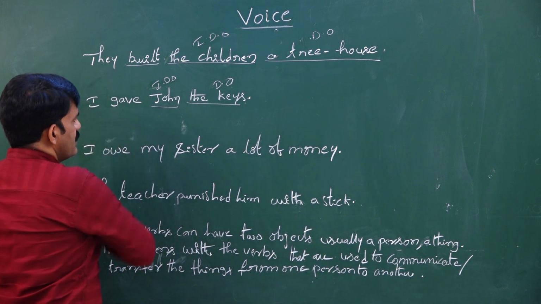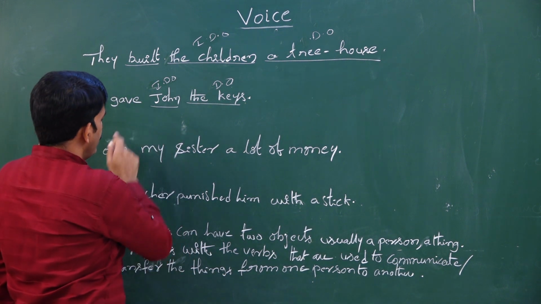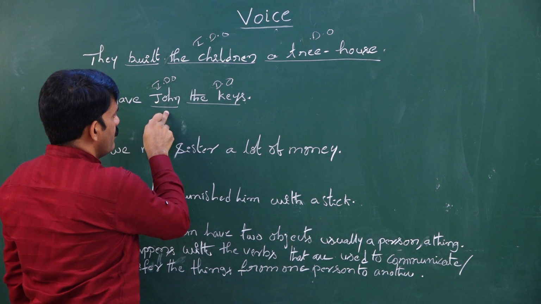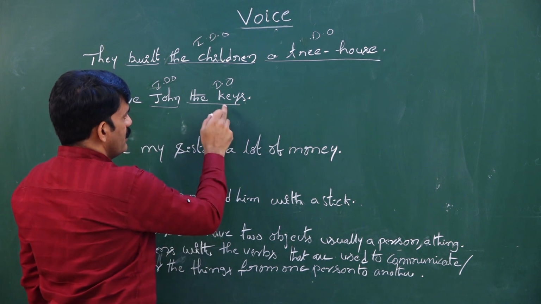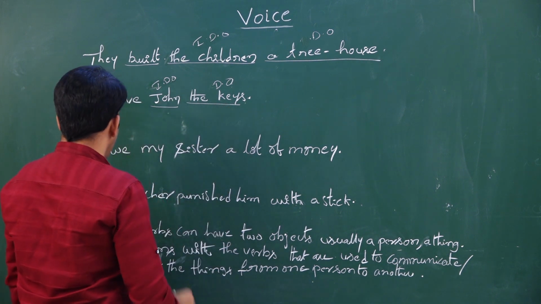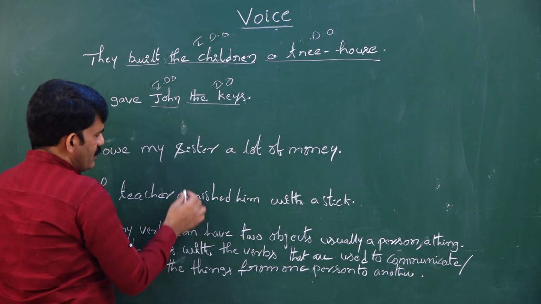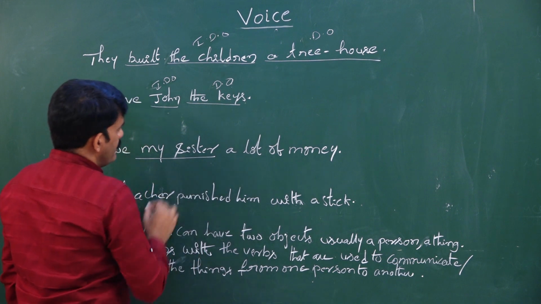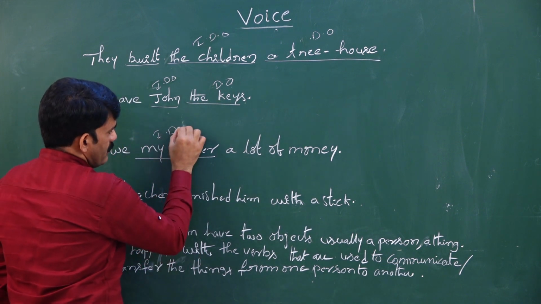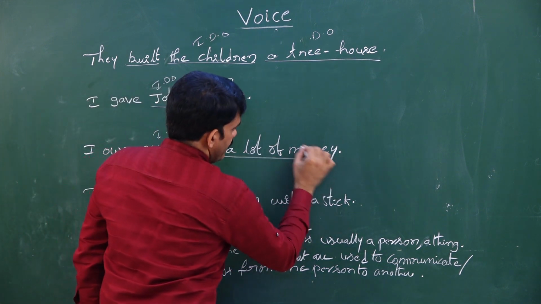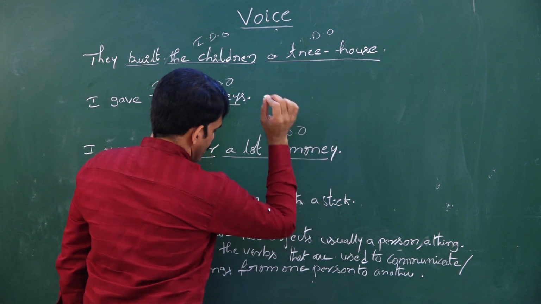Coming to the second sentence, I gave John the keys. John is a person, placed after the verb, so it is the indirect object. The keys is the direct object. Let us see the next sentence, I owe my sister a lot of money. My sister is the indirect object, whereas a lot of money is the direct object.